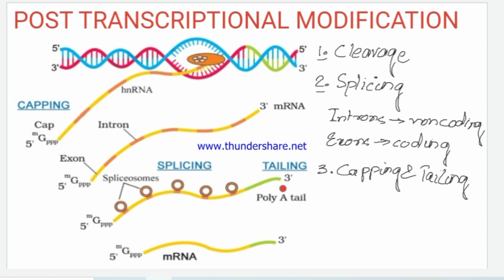And the tailing is usually a poly A nucleotide added at the end of the RNA. So, there are multiple A units added to the end of the RNA strand. After capping and tailing, the functional mRNA is produced. So, this was the process of transcription.